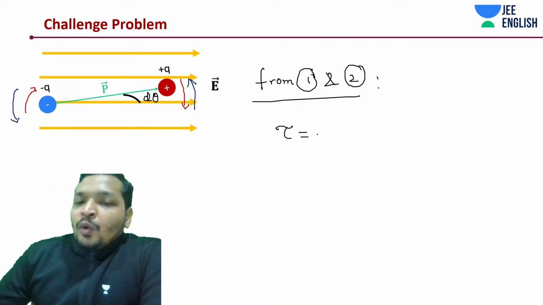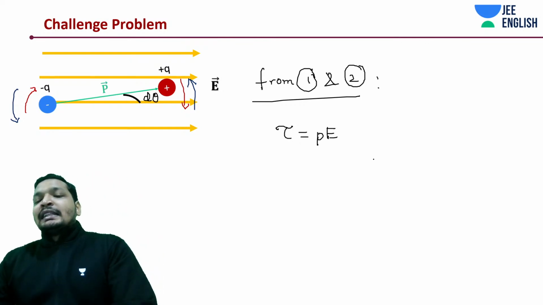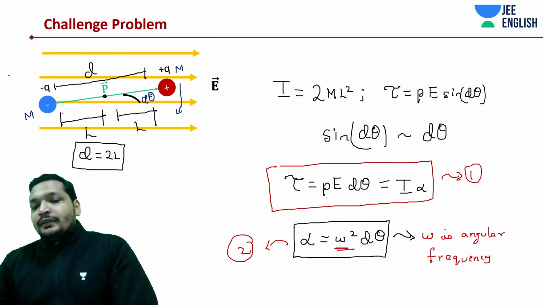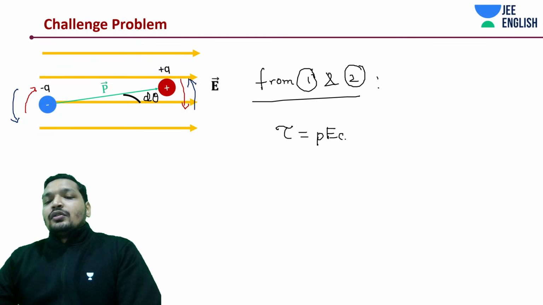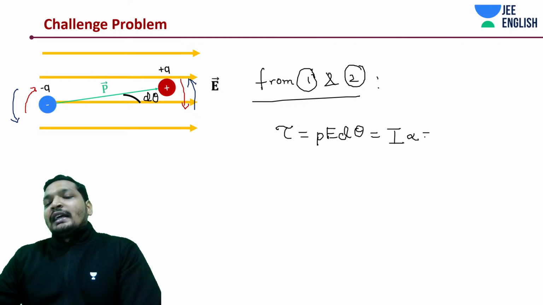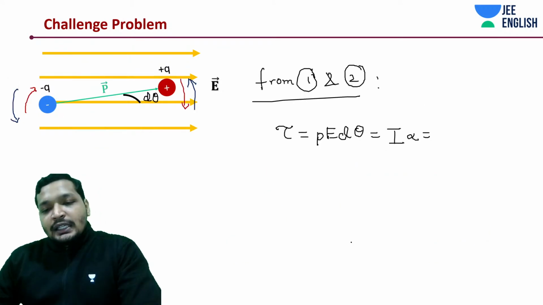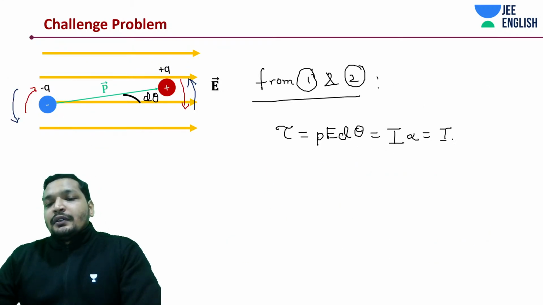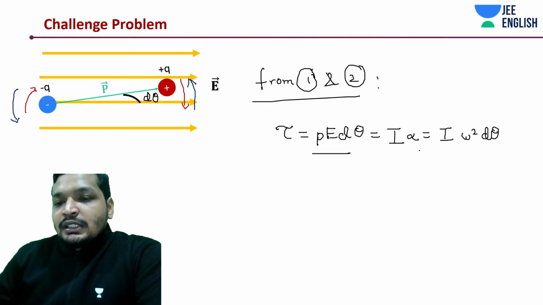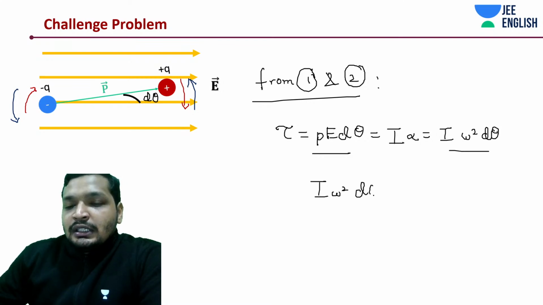So tau is equal to PE. We are not going to write it as sine theta, but rather as d theta. How about I alpha? We are going to substitute the value of alpha as omega square d theta. Now just take out this term and equate and get the omega first of all. So if I write I omega square d theta, just a moment.